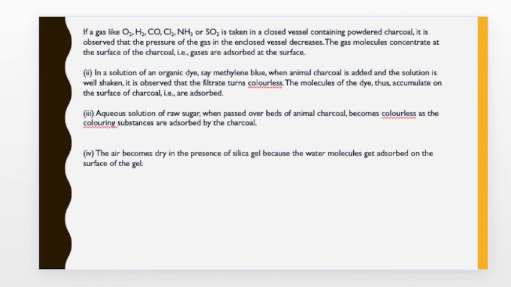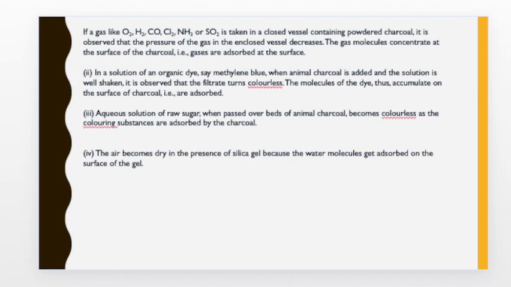Another example is the clearing of the solution of raw sugar. In the process of production of sugar, the raw sugar which contains a lot of impurities, it is observed that they are slightly yellow or not clearly white. So this is passed over beds of animal charcoal, after which it becomes colorless as the coloring substances are adsorbed by the animal charcoal.